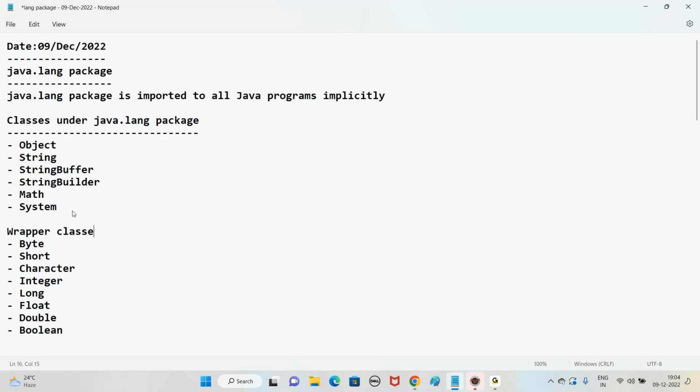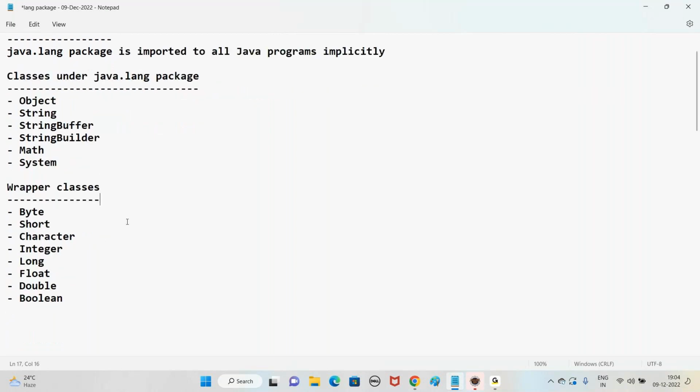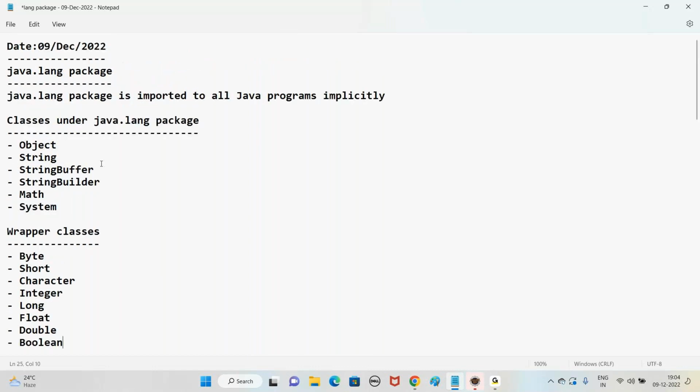So today we are even going to discuss what is the use of these wrapper classes, right? So what are we discussing today? Today we started with the java.lang package. So in Java there is only one package which will get imported automatically to all Java programs, and that is java.lang package, right?